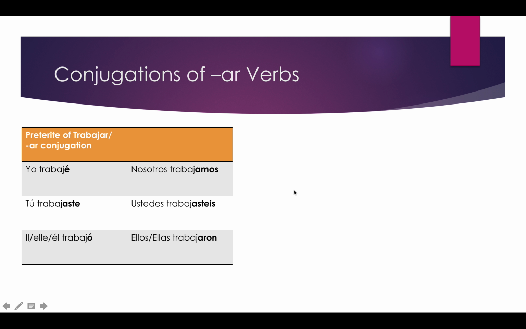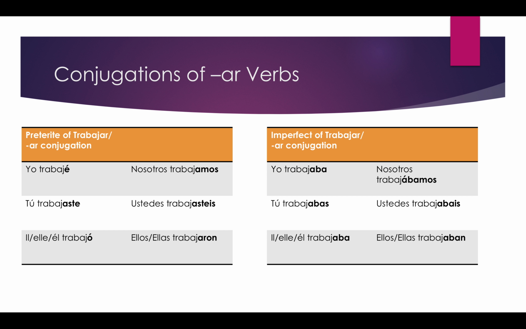Now, let's look at how imperfect AR conjugation works. We still have the same stem, but instead of the é with the accent in the yo, we have aba, and tú is abas. Él is aba again.